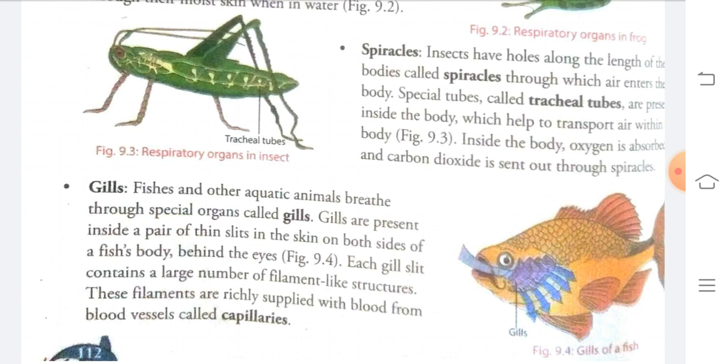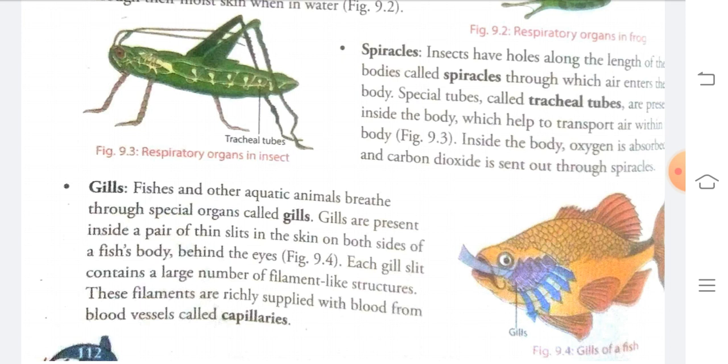So what do insects have? Insects have tiny holes in their body called spiracles. These spiracles take the gases from the surroundings and send them into a tube-like structure called the tracheal tube. This tracheal tube sends the air inside the body, from where the body absorbs the oxygen and releases the carbon dioxide, and this carbon dioxide is sent back to the environment through these spiracles.